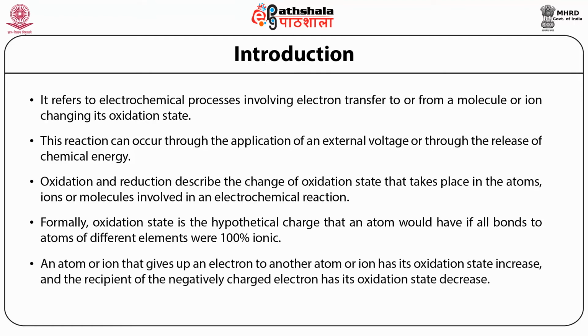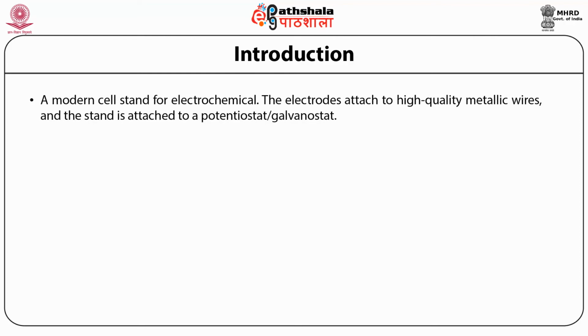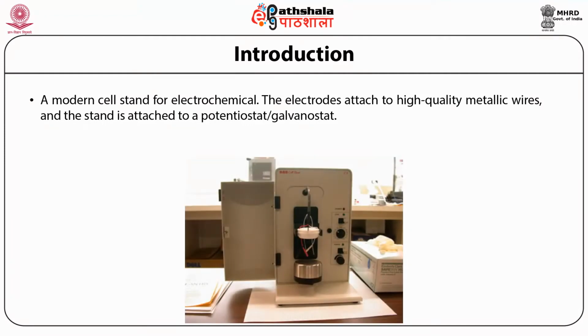An atom or ion that gives up an electron to another atom or ion has its oxidation state increase, and the recipient of the negatively charged electron has its oxidation state decrease. This is a modern cell stand for electrochemical analysis. This picture shows the modern electrochemical instrument for the analysis of various pollutants and other materials.